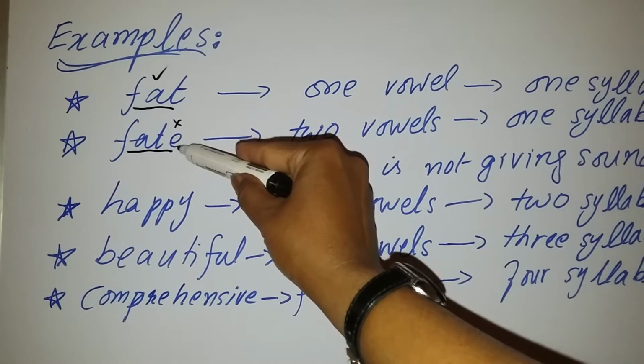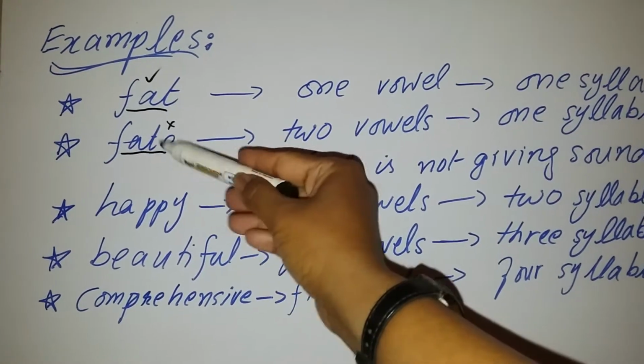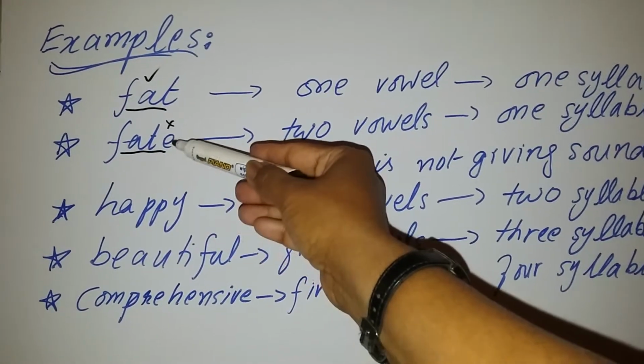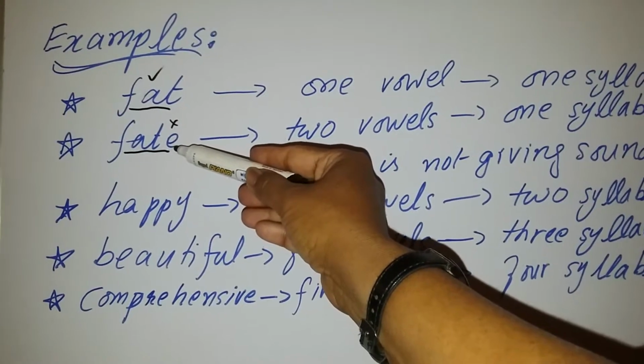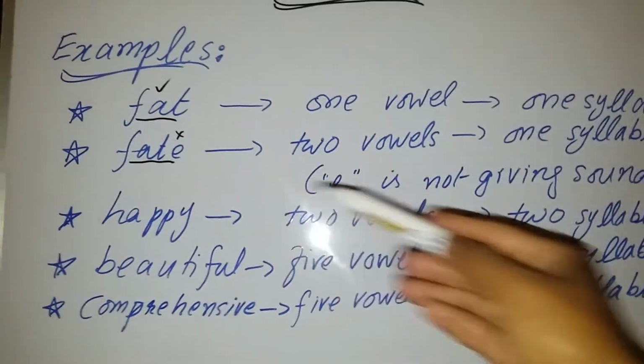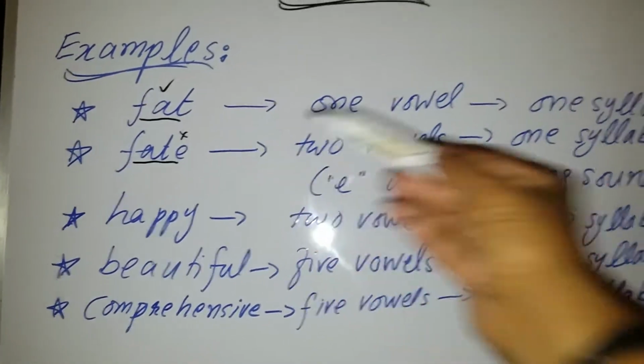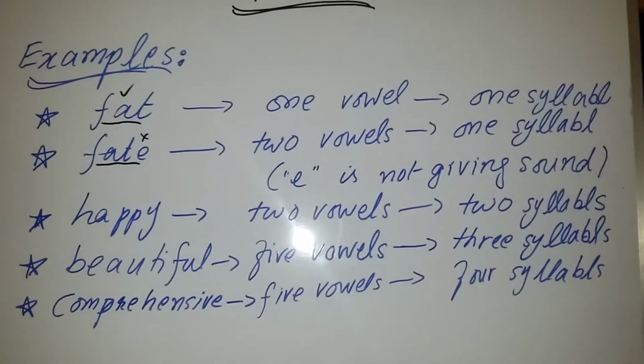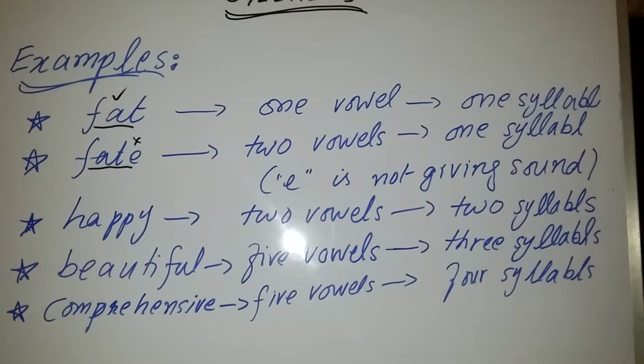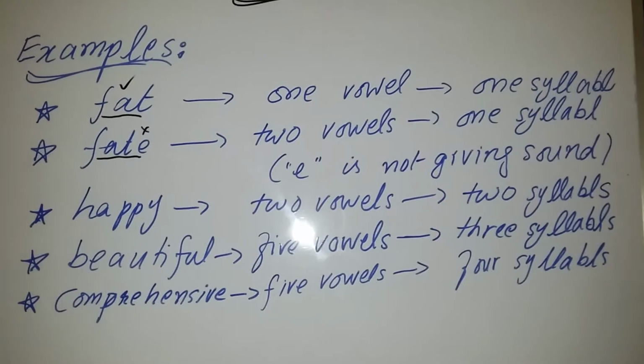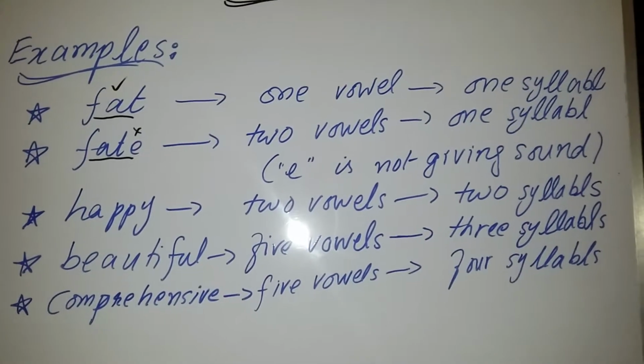The pronunciation of the word is changed because of this letter E. Otherwise, this word is considered a single unit word. Two vowels, but E is not pronounced. It is not giving you sound. It is not called fat, it is called fate.